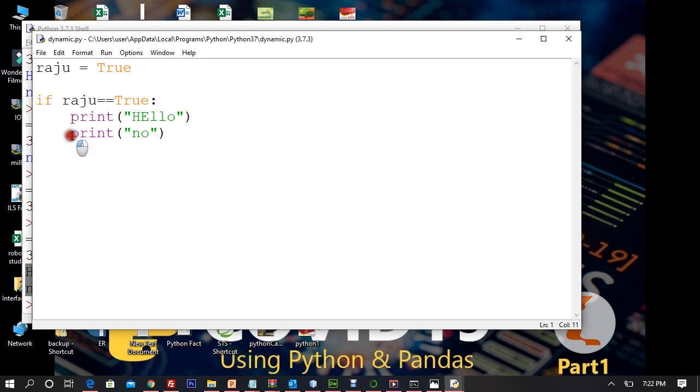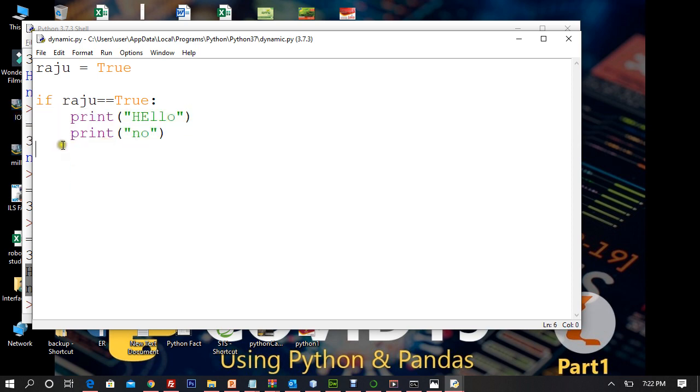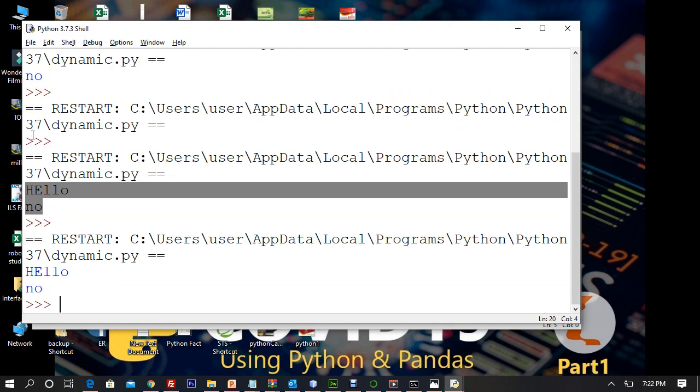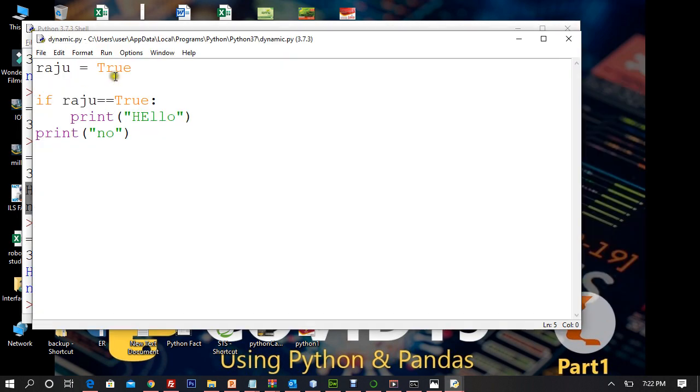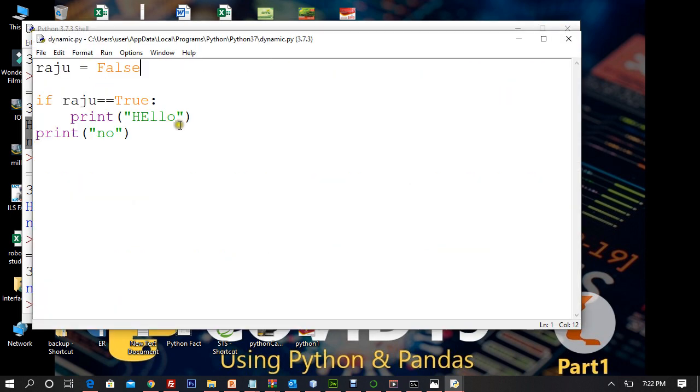So in order to keep anything in the body of if, you'll have to make sure that it's inside if. Anything outside if is not going to be part of if. You can see that even if I take it false, because it's not part of if, no is still going to come.